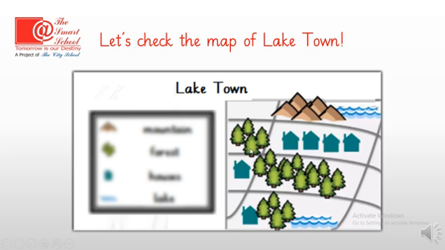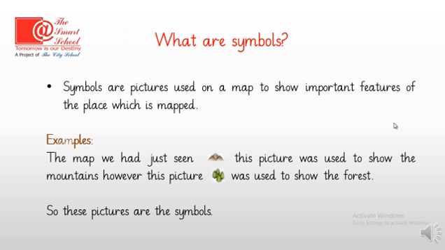And what about these trees? Yes, they might tell us about the maybe like the jungle, or you can say a forest, or you can say woods. So these all are symbols. Symbols are used on a map to give us different features of that map.